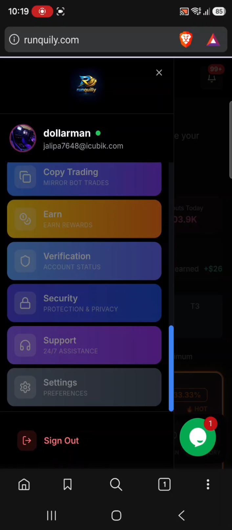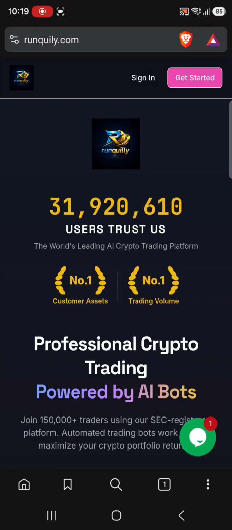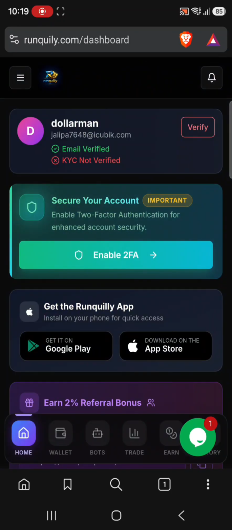So just go to your browser, search ranquilly.com. Then if you have an account, you sign in. If you don't have an account, click on get started. Then you'll come here. Make sure your email and KYC is verified. It takes around 5 minutes to verify your account. Then we start buying low and selling high, which we call crypto arbitrage trading.